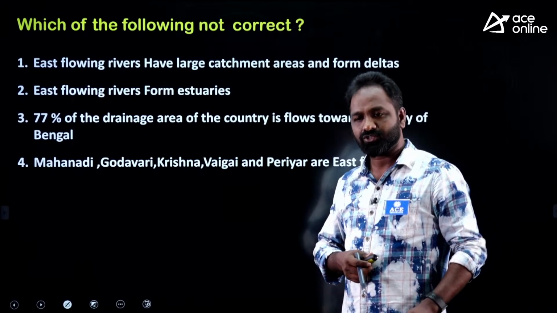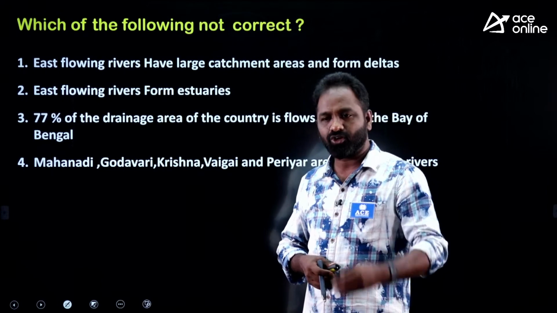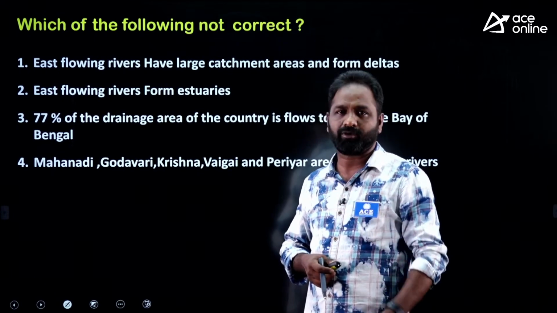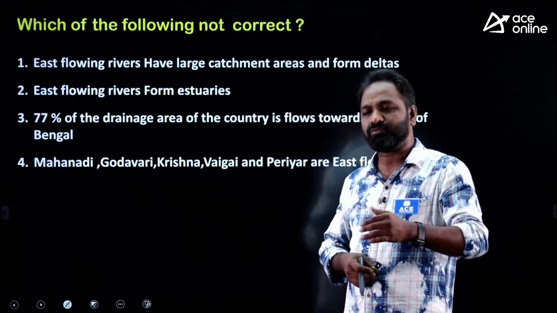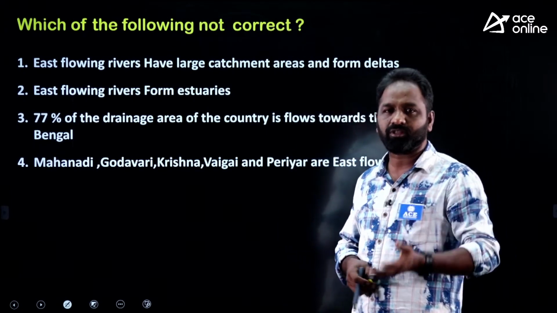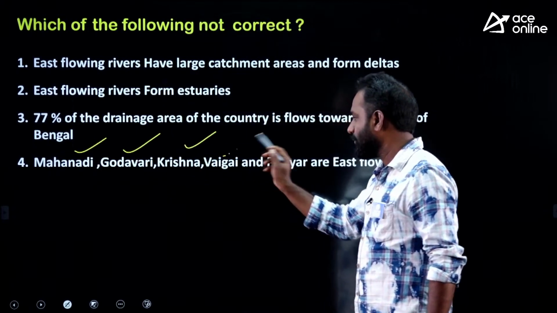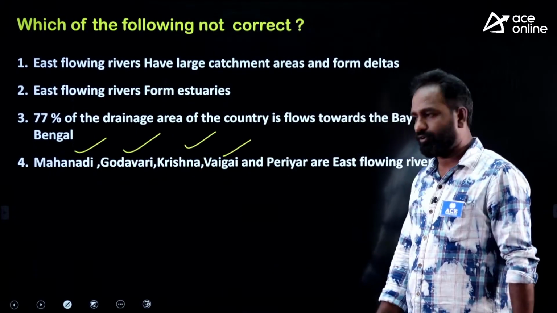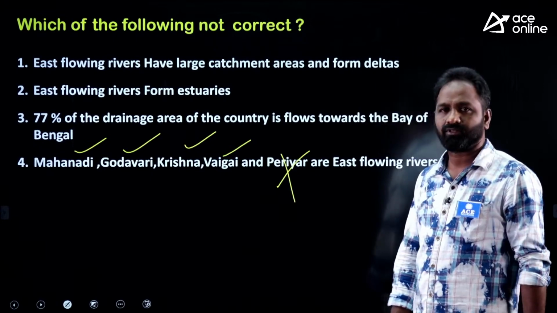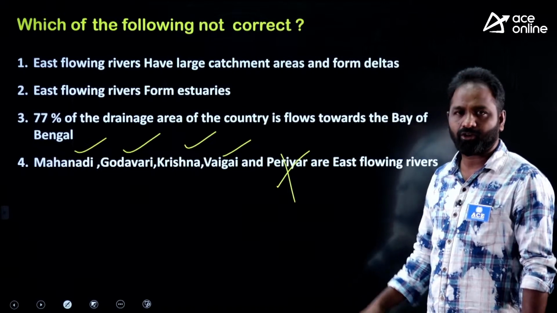They read the statement in a hurry, not properly, so they assume within a fraction of seconds that this is wrong and this is right. Actually, Mahanadi, Godavari, Krishna and Vaigai are east flowing rivers, but not the Periyar. Because this river was mentioned, the entire statement becomes a wrong statement.